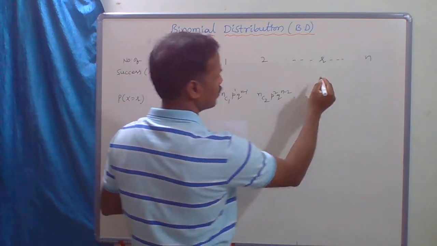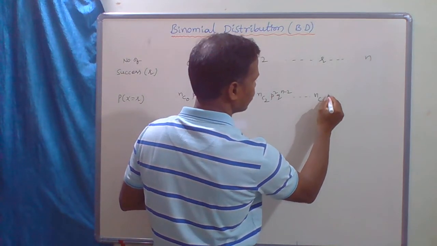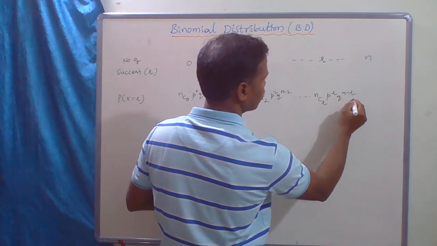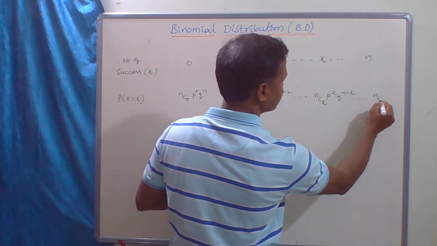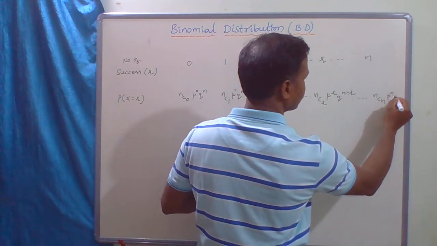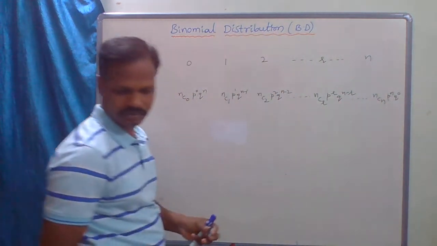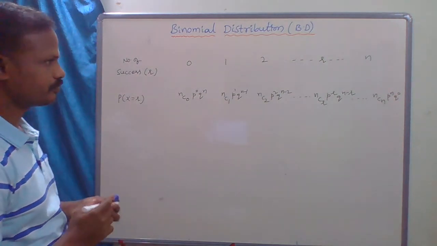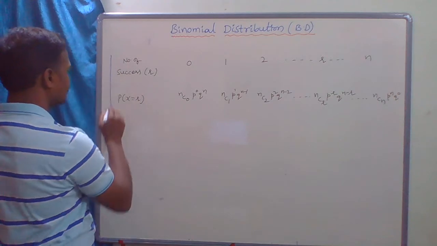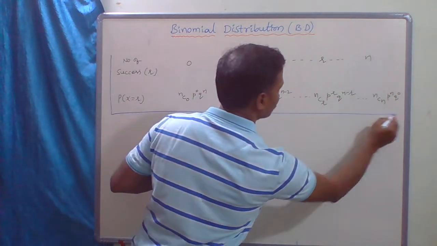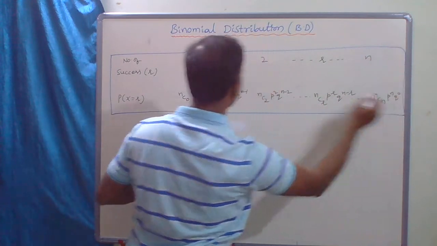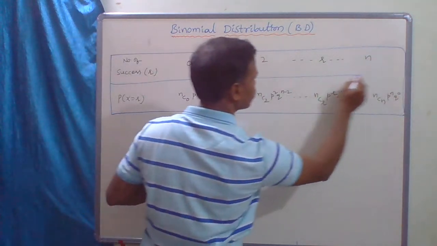And so on. This is NCR P power R Q power n minus R. Now this is NCN P power n Q power 0. Clear? So this is the probability distribution table for the binomial distribution.